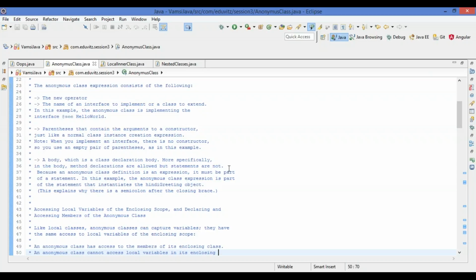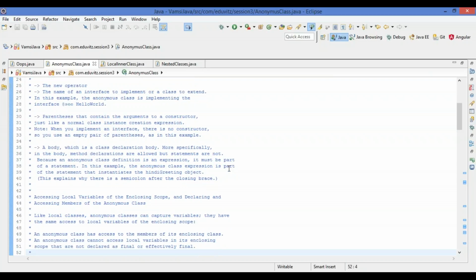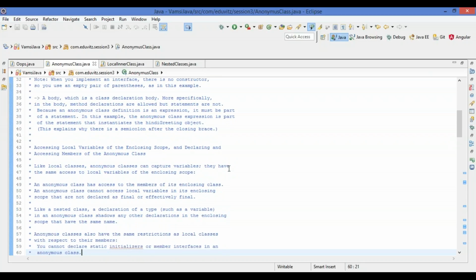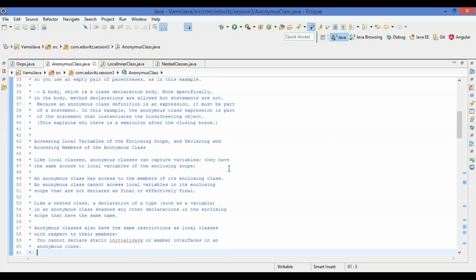I have created a sample example using local variables which are declared inside that scope. Like local classes, anonymous classes can capture variables, with similar access to the local variables of the enclosing type. They can be accessed only inside the block where that anonymous class is defined.